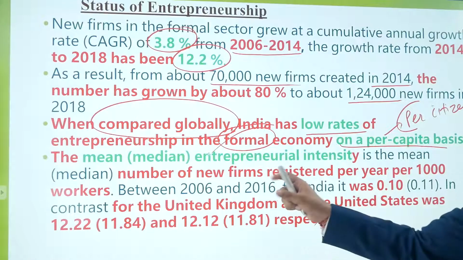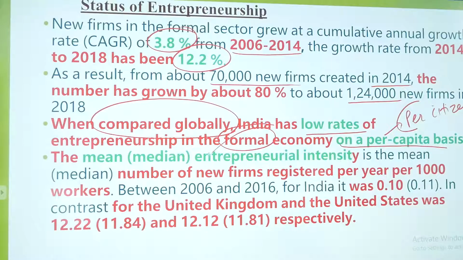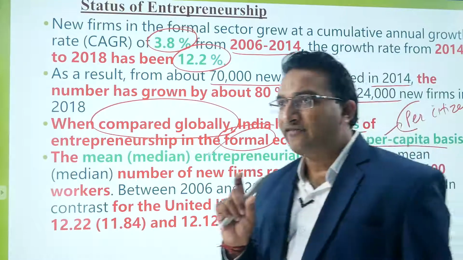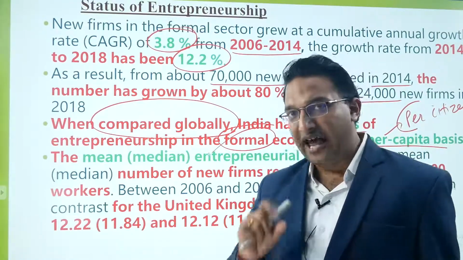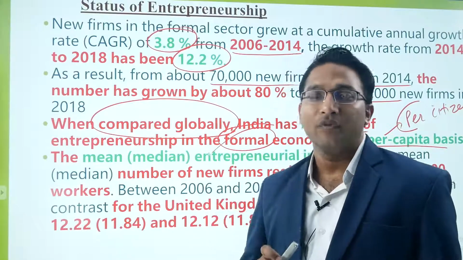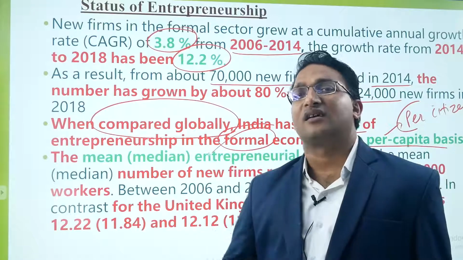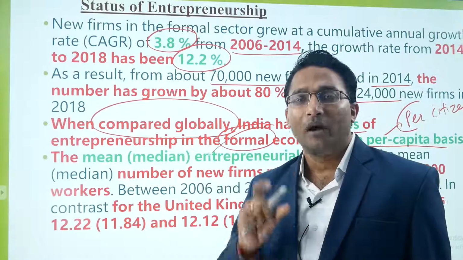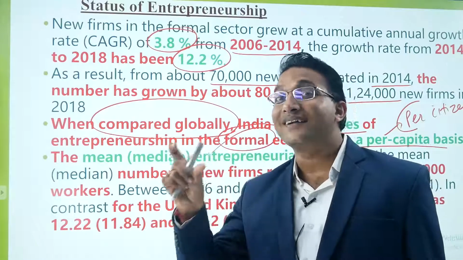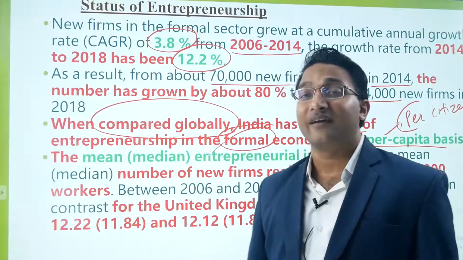The average entrepreneurial intensity is the mean number of new firms registered per year per 1,000 workers. So if we take this indicator, average entrepreneurship intensity, every year for 1,000 workers, how many new firms are registered?